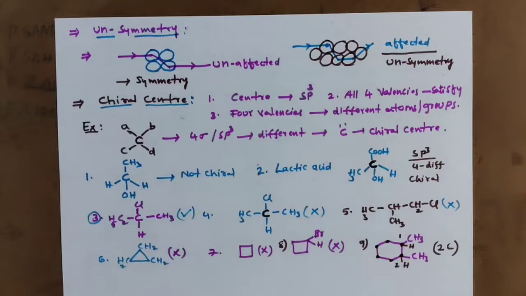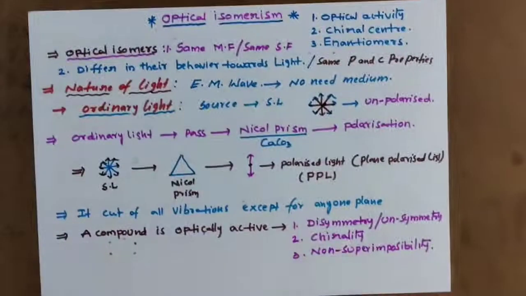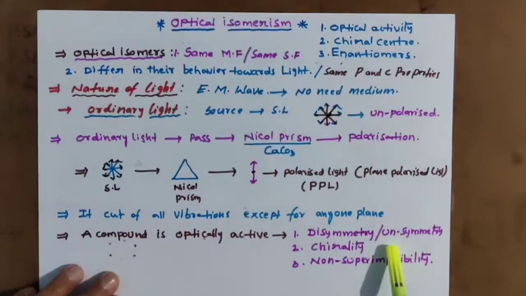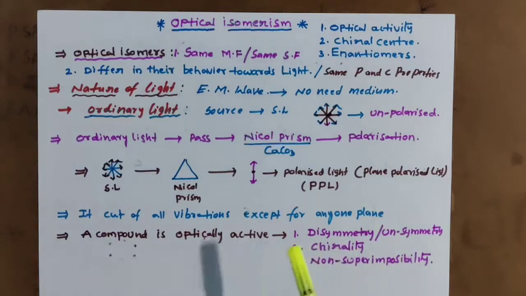Next, another property I will give to you. I showed 3 properties for symmetry: unsymmetry and symmetry, chirality, and non-superimposability. The most important property in optical isomerism is non-superimposability.